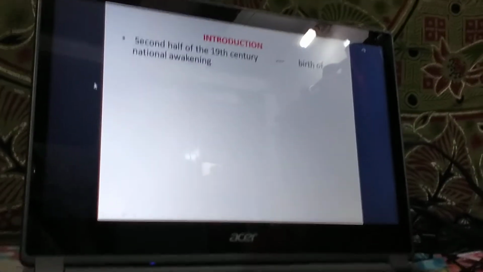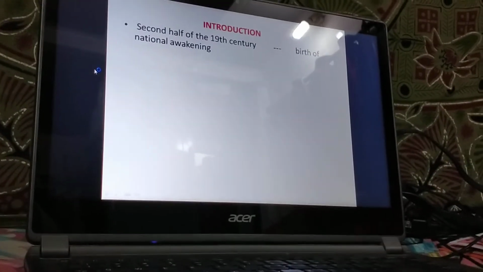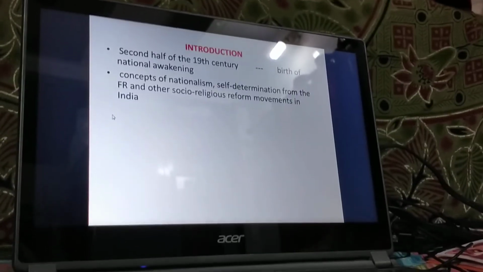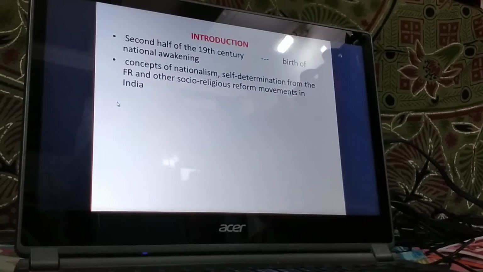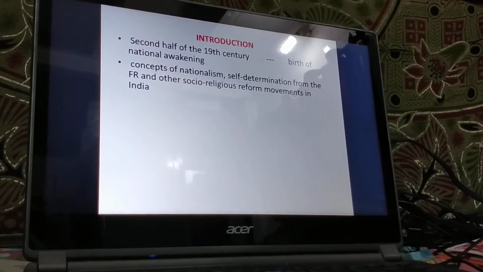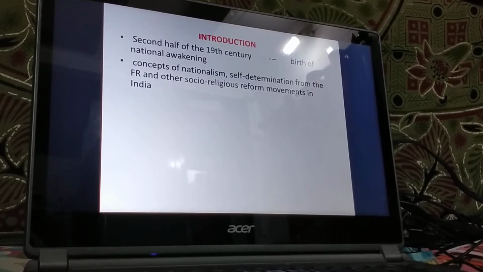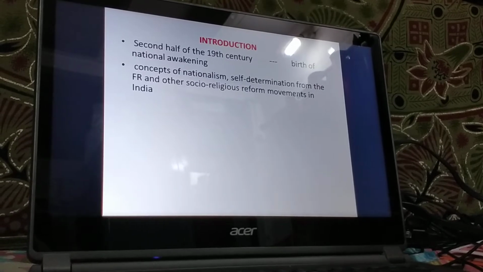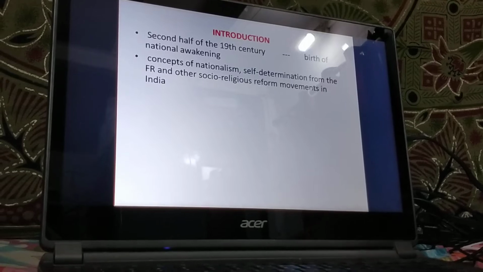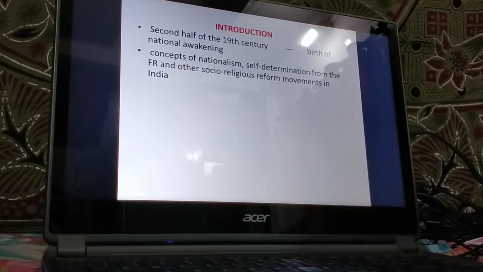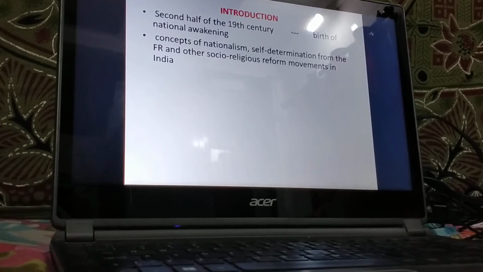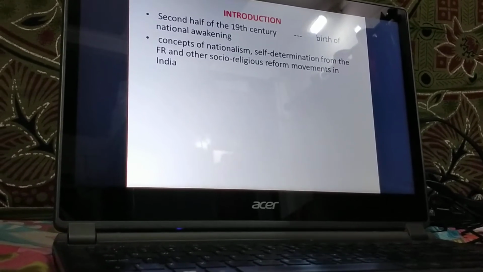All right, let's move ahead with the understanding. Now when we see the concepts of nationalism, the self-determination which was learnt from the French Revolution, and the various social reform movements that came in India, served as an offshoot of the modernization introduced by the British in India, as a reaction of Indians to the British colonial policies.